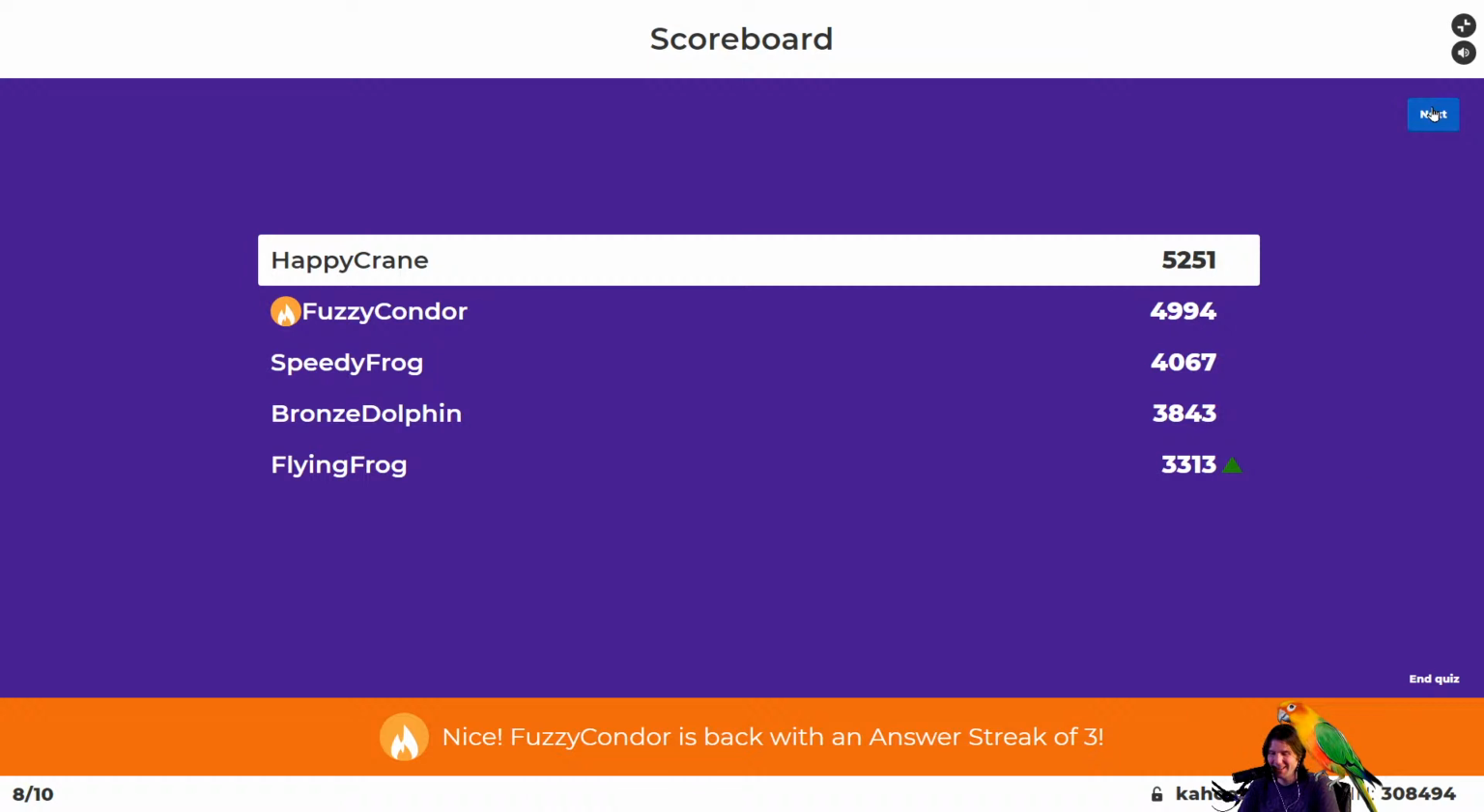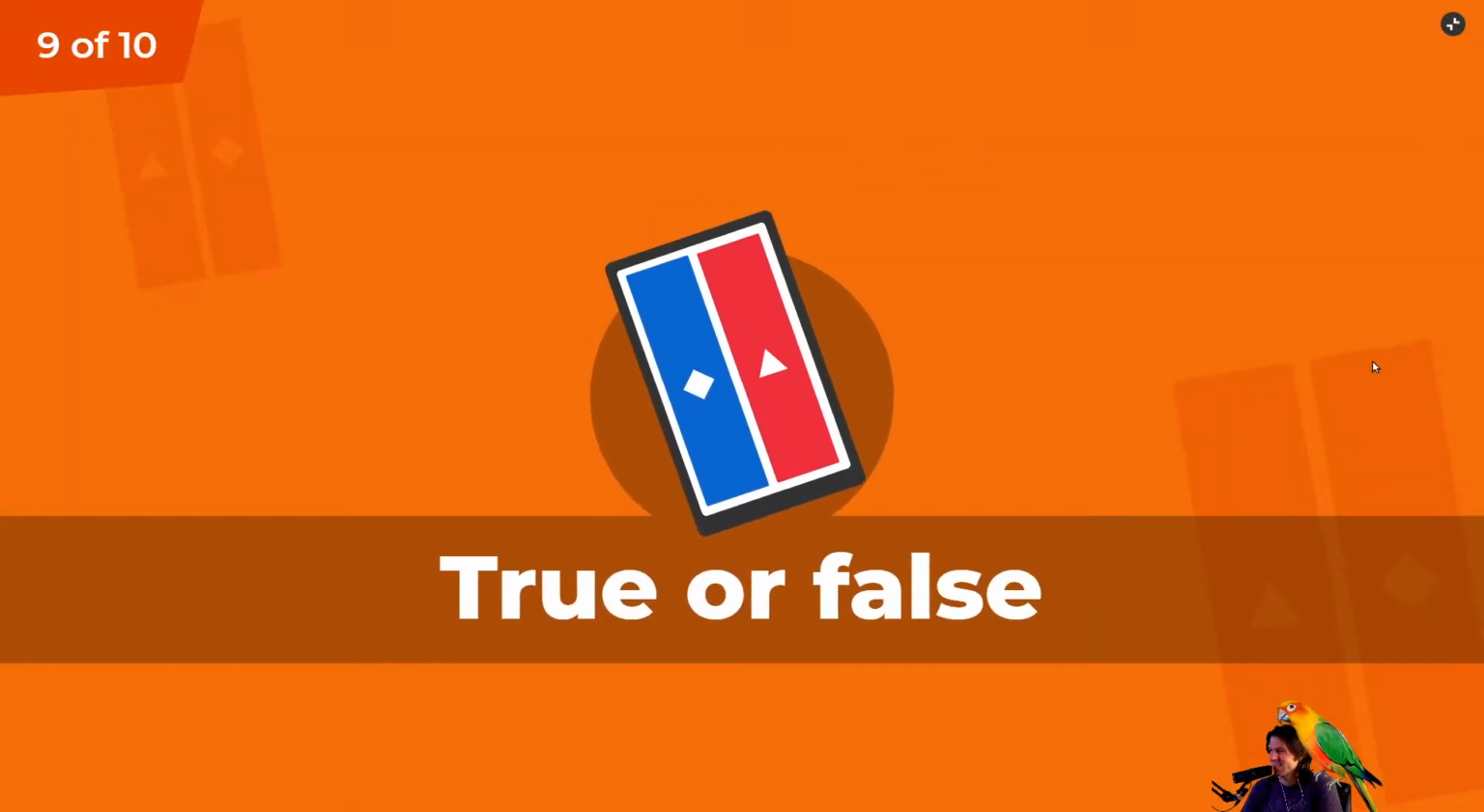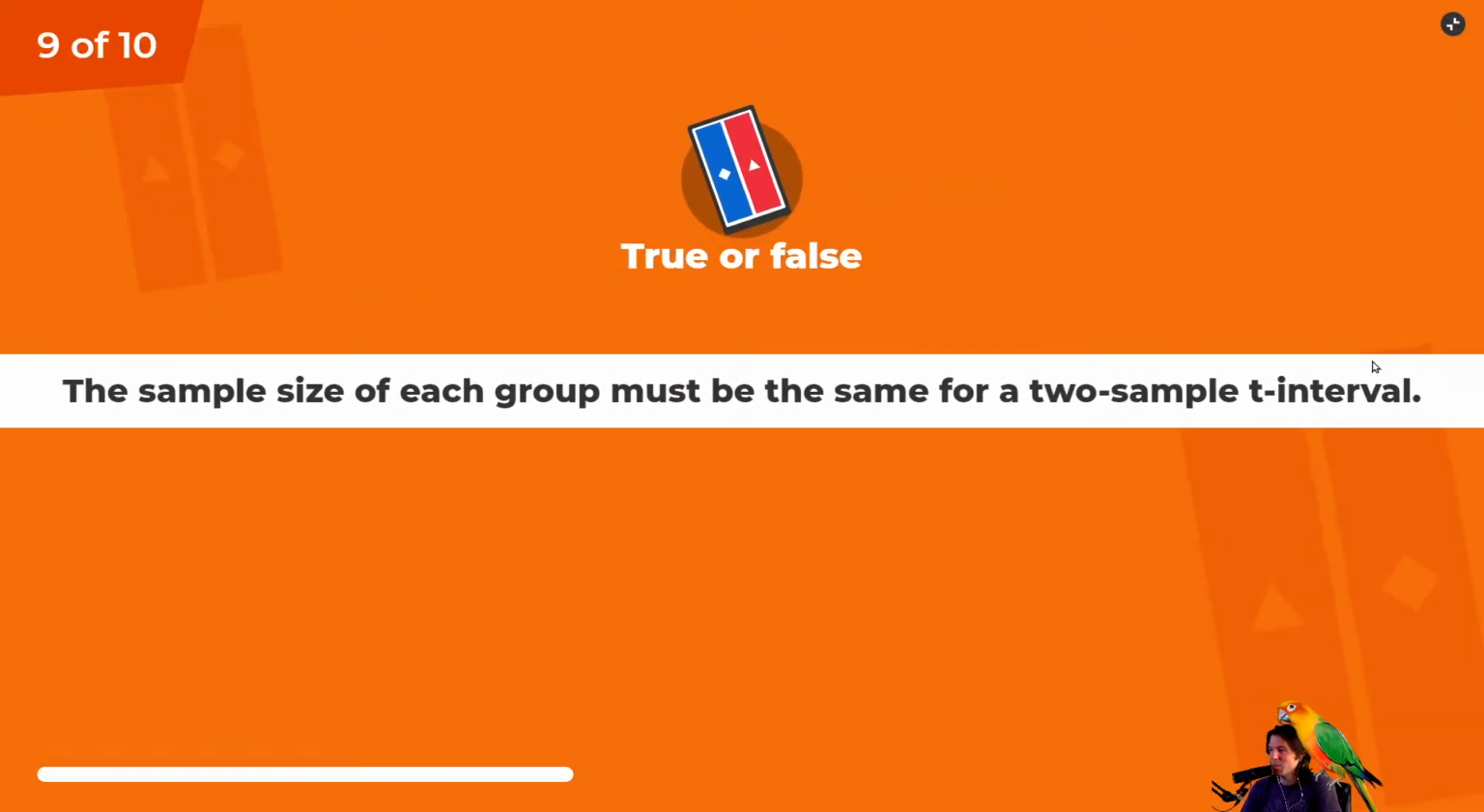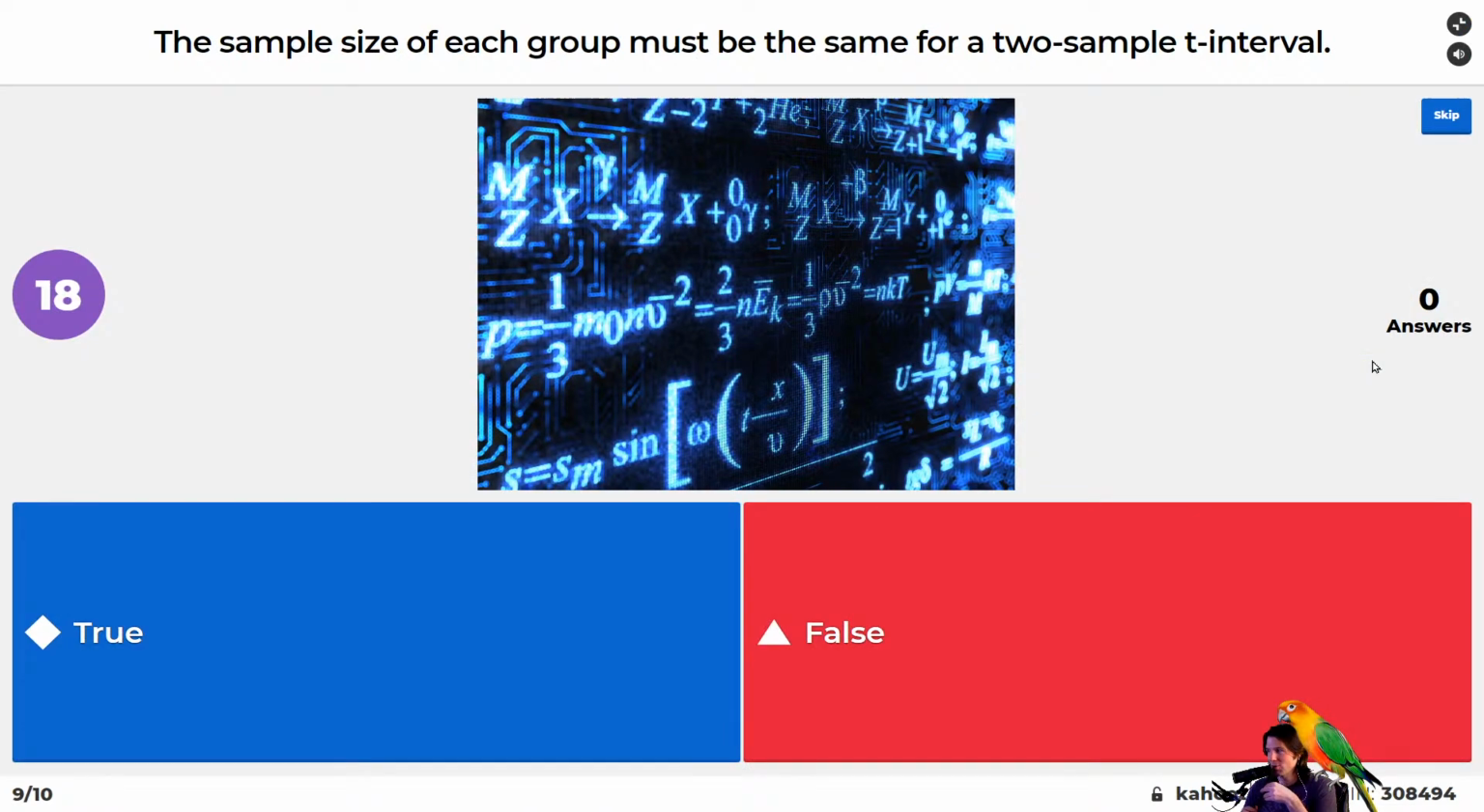So we'll continue on right here. We are at the final 2 questions. True or false? The sample size of each group must be the same for a 2-sample T interval. Shoot, 20 seconds. It must be the same. You must have the same amount of Florida students and the same amount of UT students. You must have the same amount to do a 2-sample T test. Is that a condition?